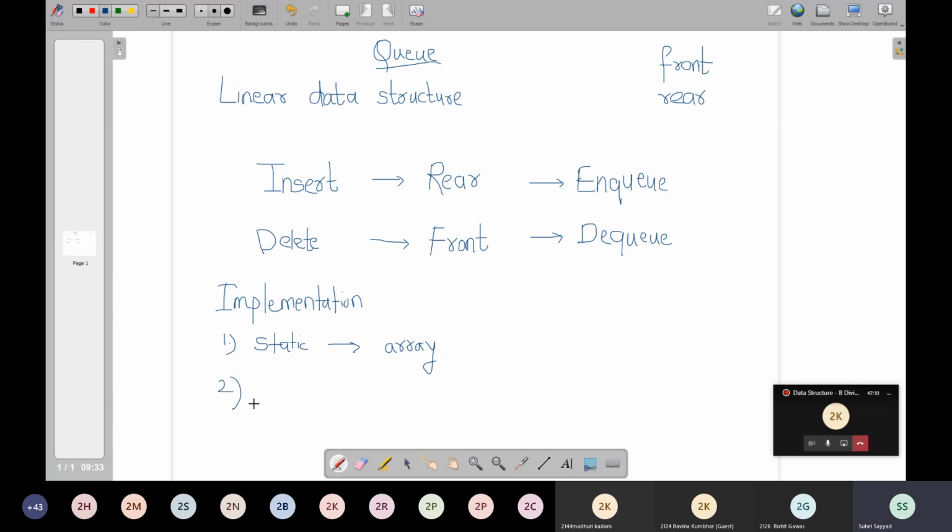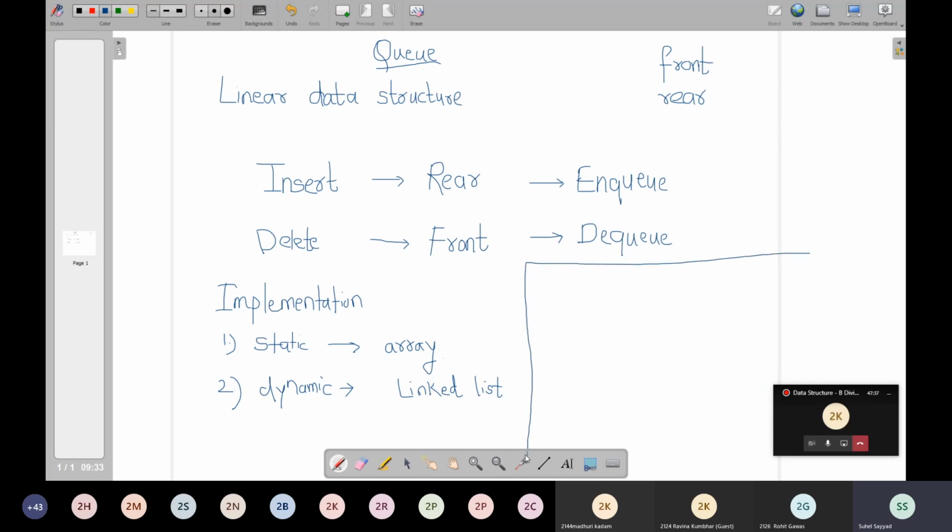Second is dynamic, and this dynamic will be with the help of a linked list. So two implementations are there, just like the stack, right? Static implementation with the help of an array and dynamic implementation with the help of a linked list.